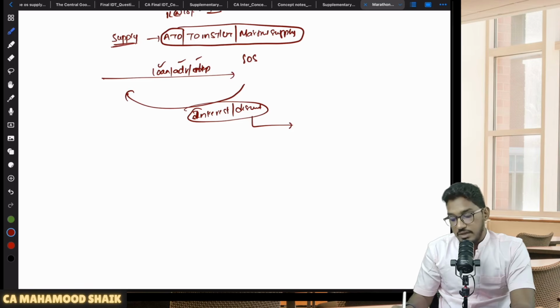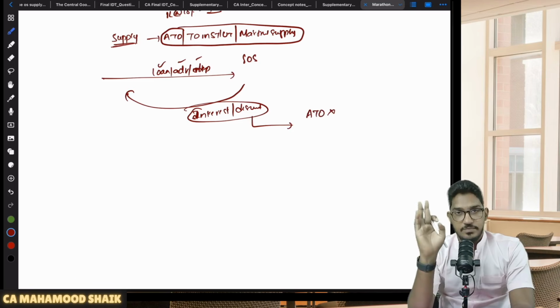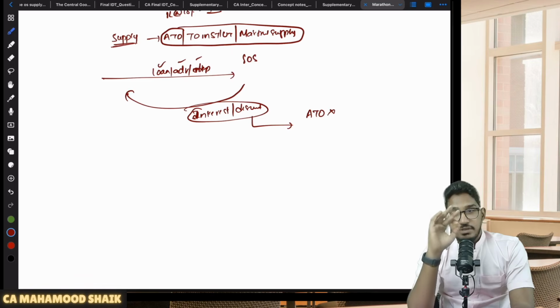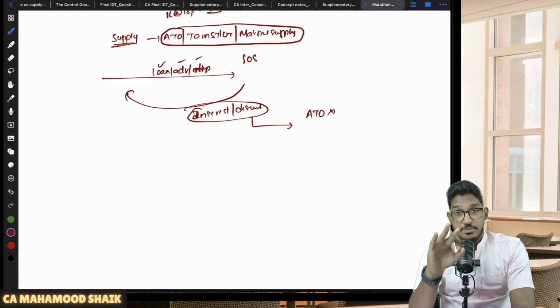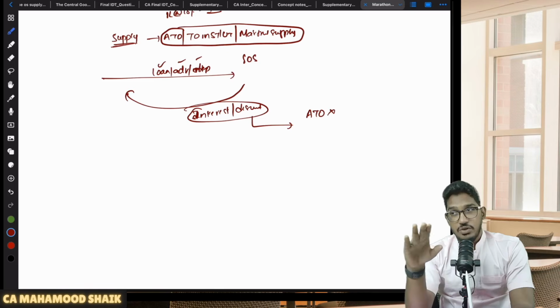But that value of the interest or discount, you should not include while calculating aggregate turnover. You will calculate aggregate turnover in the preceding financial year, whether it is within 75 lakhs, 1.5 cr, 50 lakh rupees, and in the current financial year also, up to an aggregate turnover of 1.5 cr, 75 lakhs, 50 lakh rupees, you will remain under composition scheme.